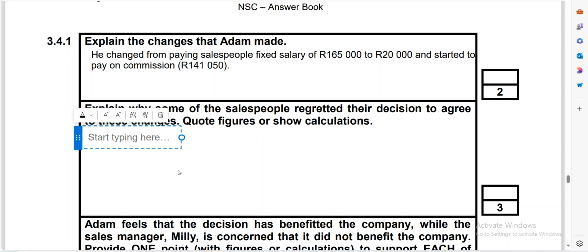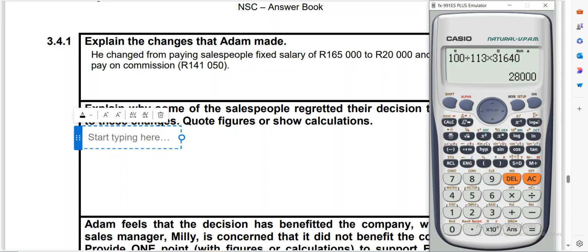So if we say 20,000 plus this, we need to compare it to this to see whether there's been an increase or not. So let's check. 141,050 plus 20,000 of the fixed salary is going to be 161,050. So you can see that their salary decreased.